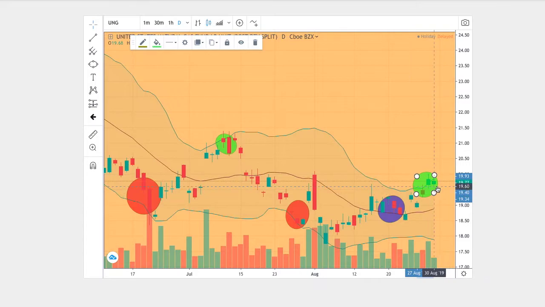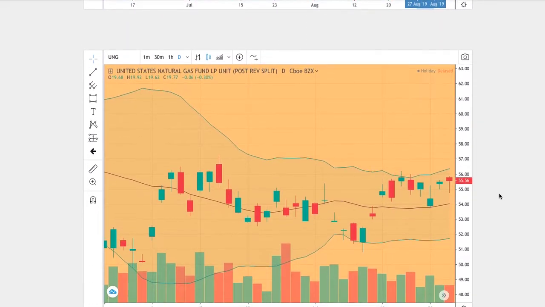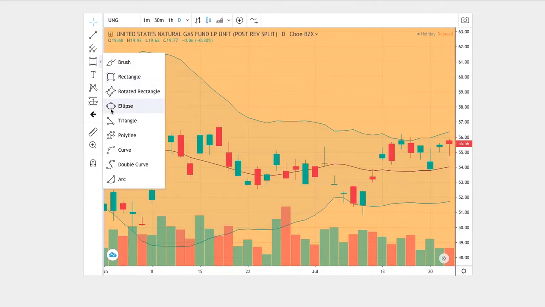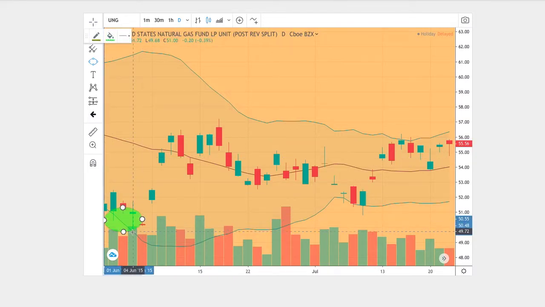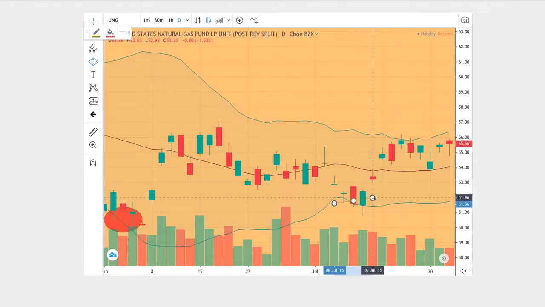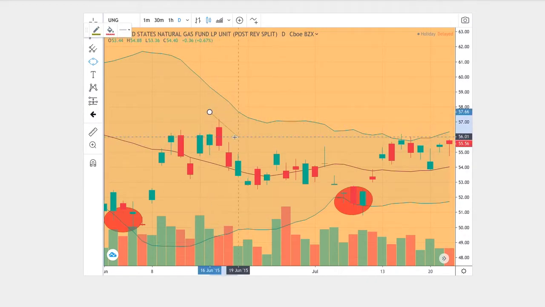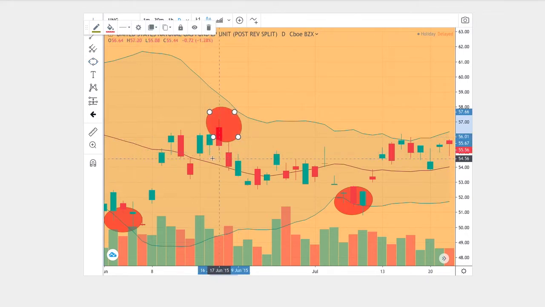So we start to see patterns shaping in this trend as well. We start off on the bottom Bollinger Band right here, and let's just mark all the bottom Bollinger Bands. So we see one instance there and another instance right here. But in this trend right here, we don't see a touch on the upper Bollinger Band, but we do see a good attempt since it was above the middle Bollinger Band for several days. So we mark that as green.